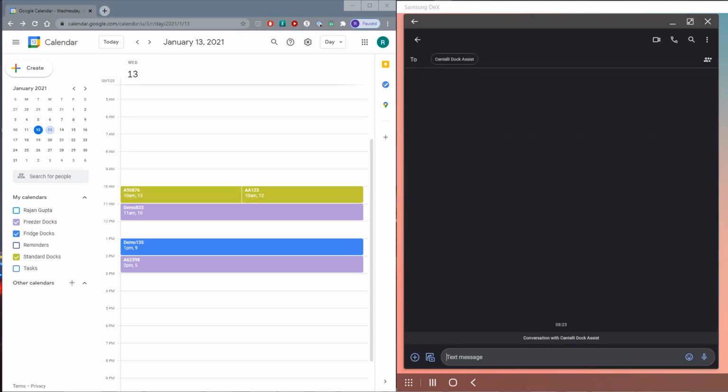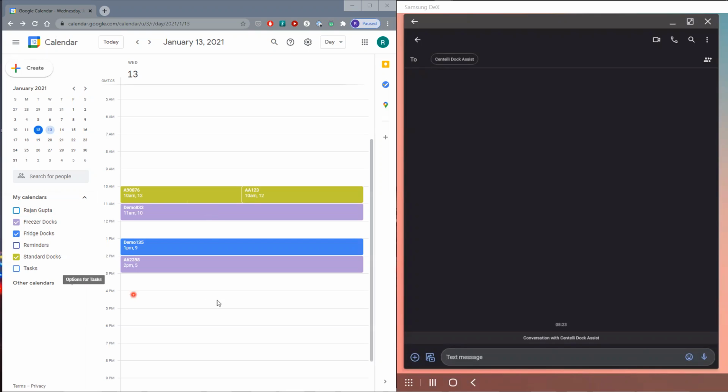In this demo, you will see how we're using simple SMS text messages on a phone along with smart conversational AI to schedule appointments. The underlying system could be your existing doctor scheduling system, or you can simply use private calendars and allow Centelli's digital workers to provide a low-cost, quickly deployed intelligent solution.